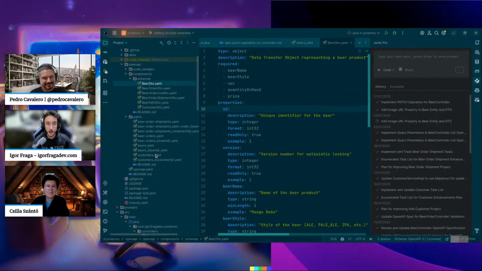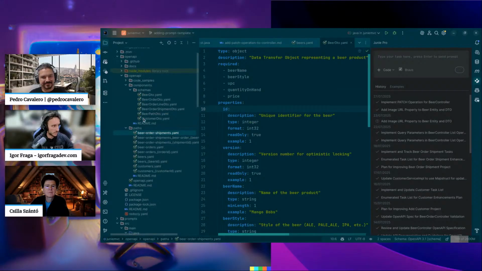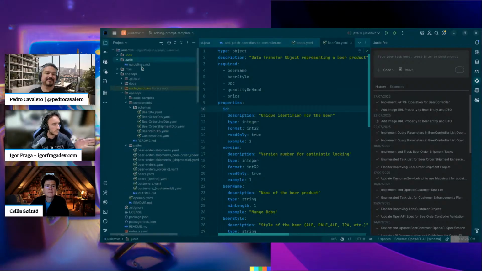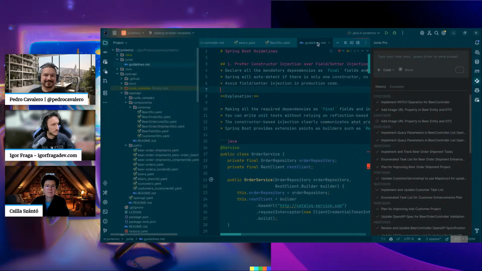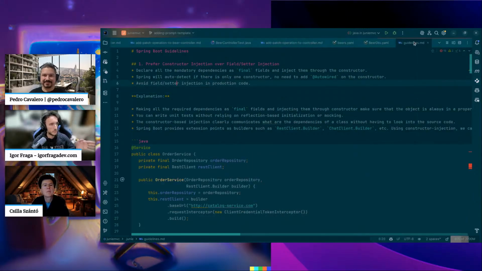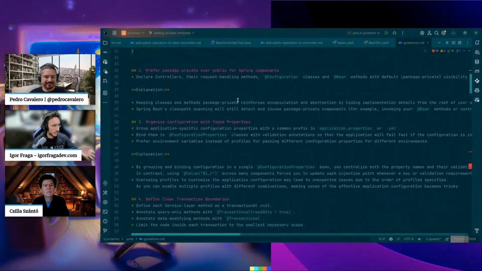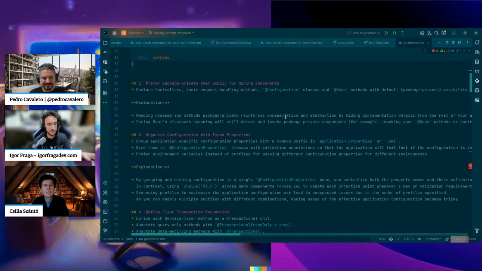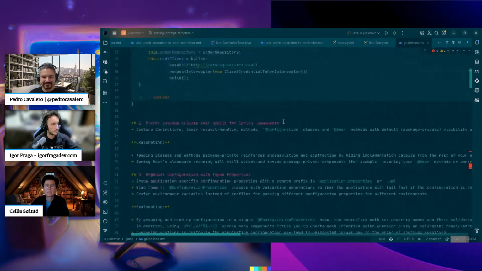Of course, how does AI know how to do that? Pedro mentioned in Cursor they call it rules. On Juni, they call it guidelines. So this file here, guidelines, is how you instruct the agent to code better. And these guidelines were provided by JetBrains itself on their own repository. And of course, this is a living document. You need to put in more details.